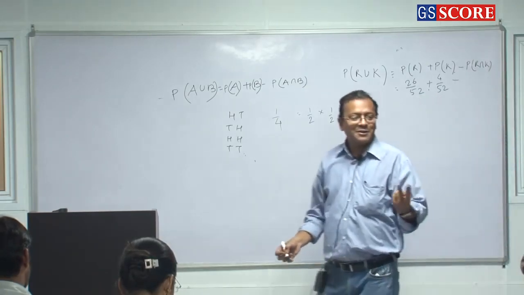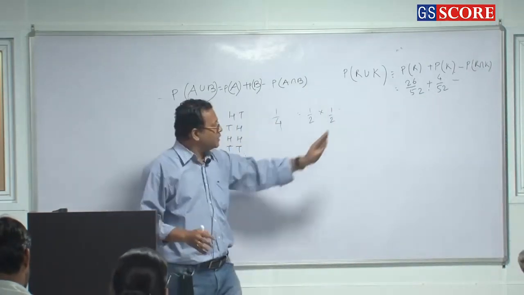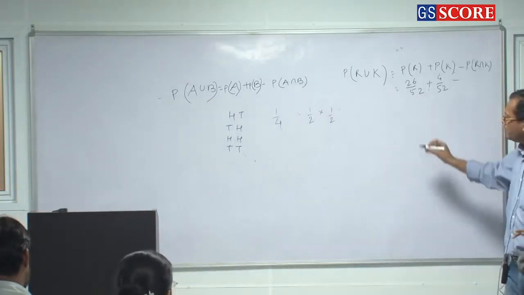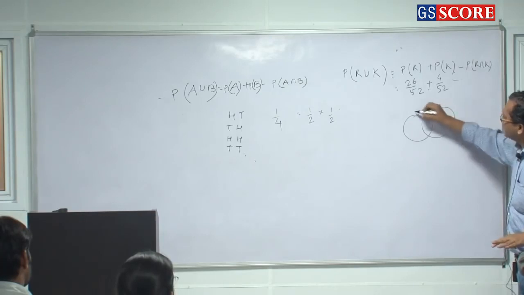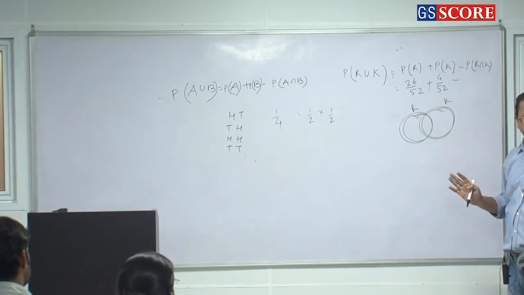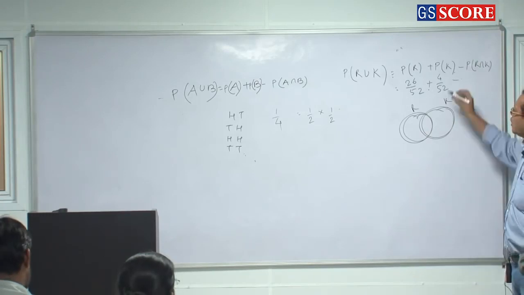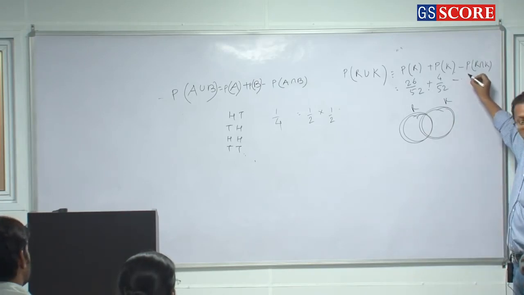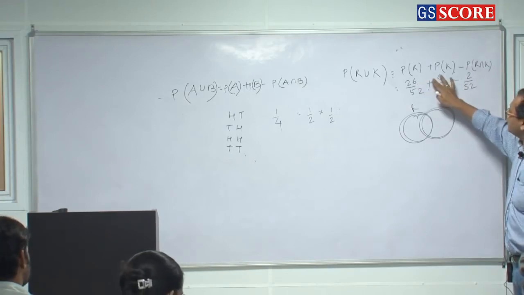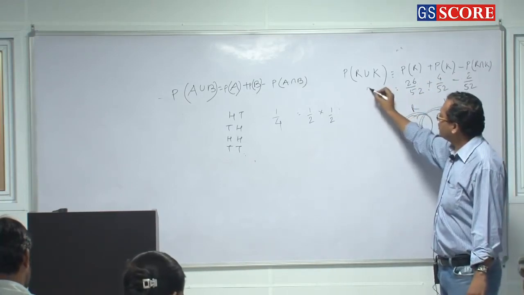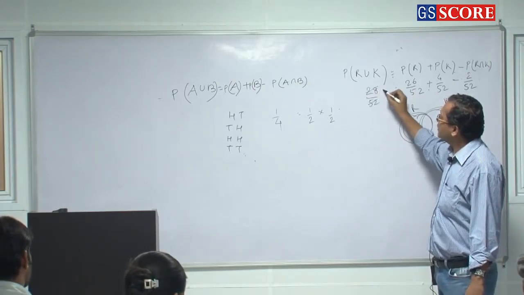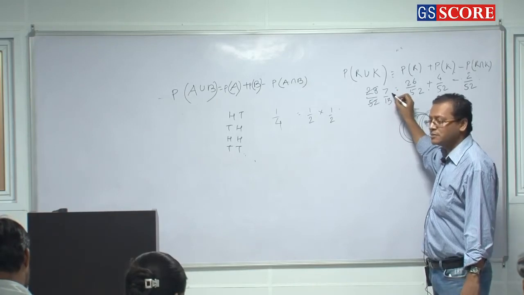Easy or not? There are two cards which are red king, but they have been counted twice. Once here, once here. So I have to discount once. ये तो वही बात हो गई कि red और king है, ये red है, ये king है. So red में भी ये आ गया, king में भी आया, तो एक बार तो minus, you have to minus it once. So how many red kings are there? 2. So 2 by 52. So 26 plus 4, 30. 30 minus 2 is how much? 28 by 52 is the probability. So 7 by 30 is the probability.